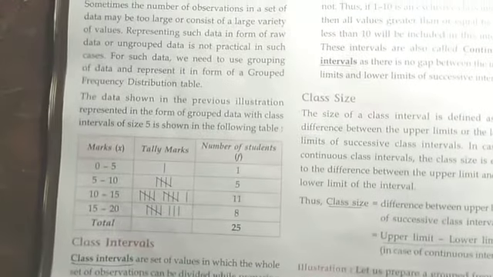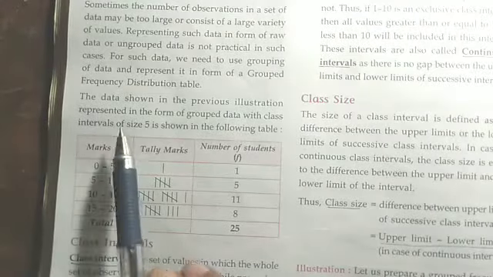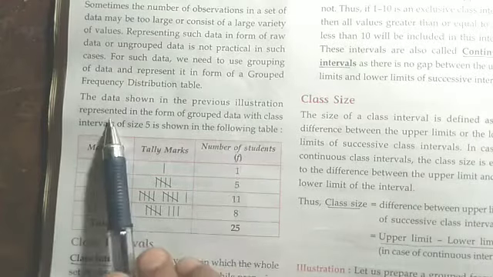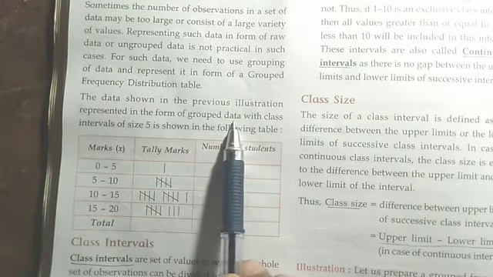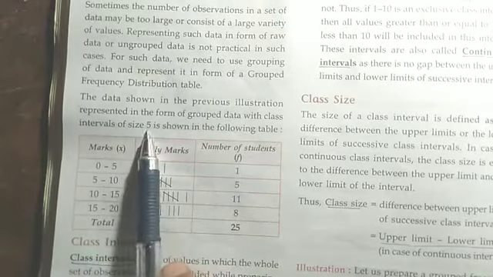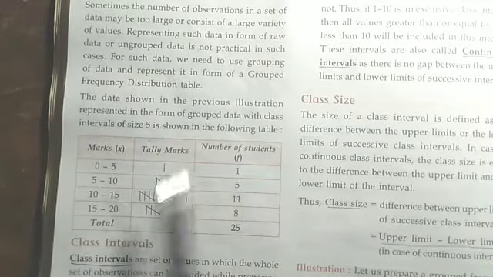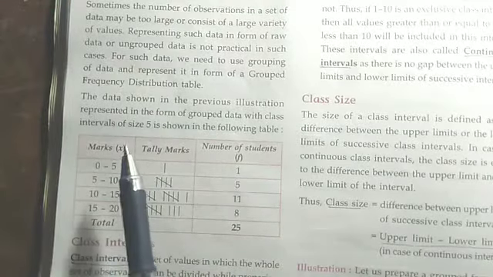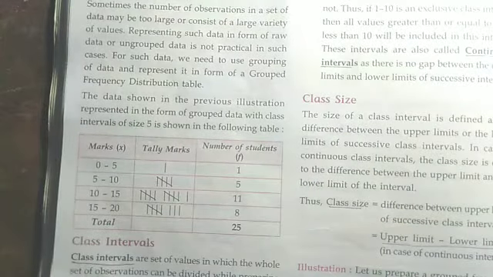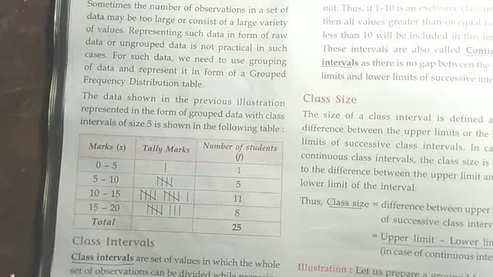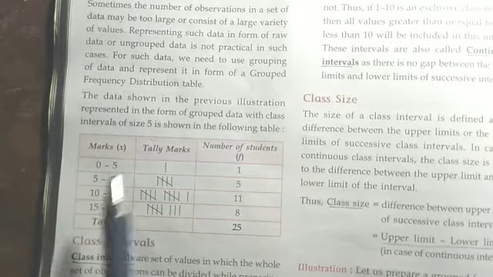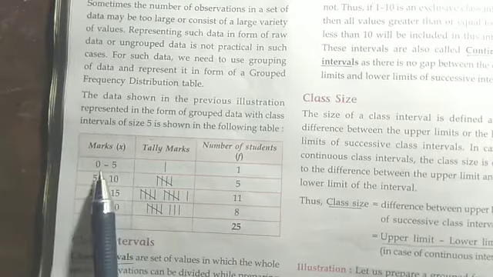Now grouping of data. This same data we can make as a group. The data shown in the previous illustration is represented in the form of grouped data with class intervals of size 5, as shown in the following table. Ungrouped data means whatever marks the students got, we wrote as it is, with the tally mark and the frequency, but here we are making it as a group.